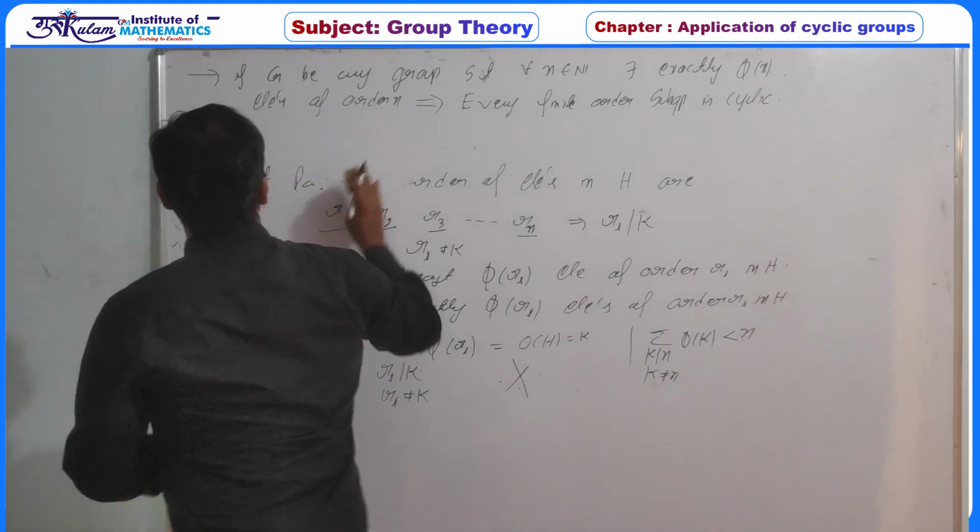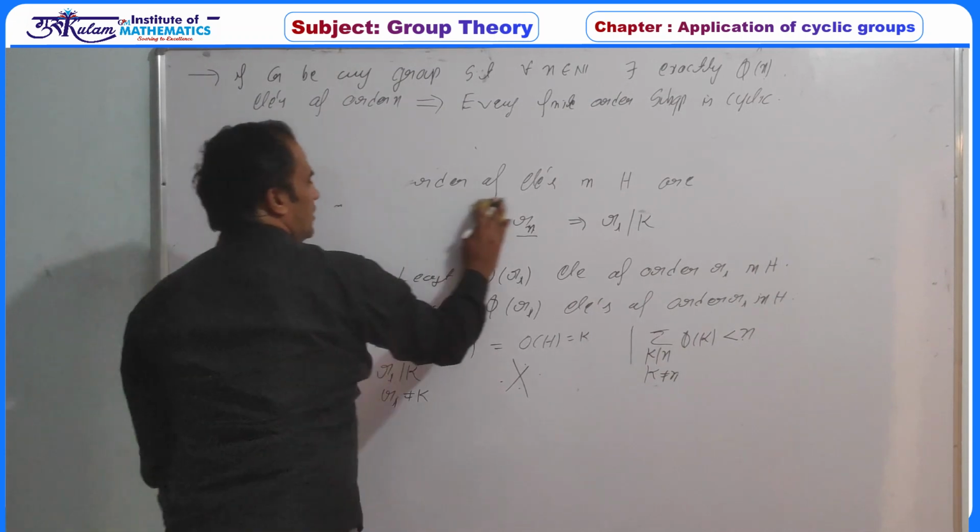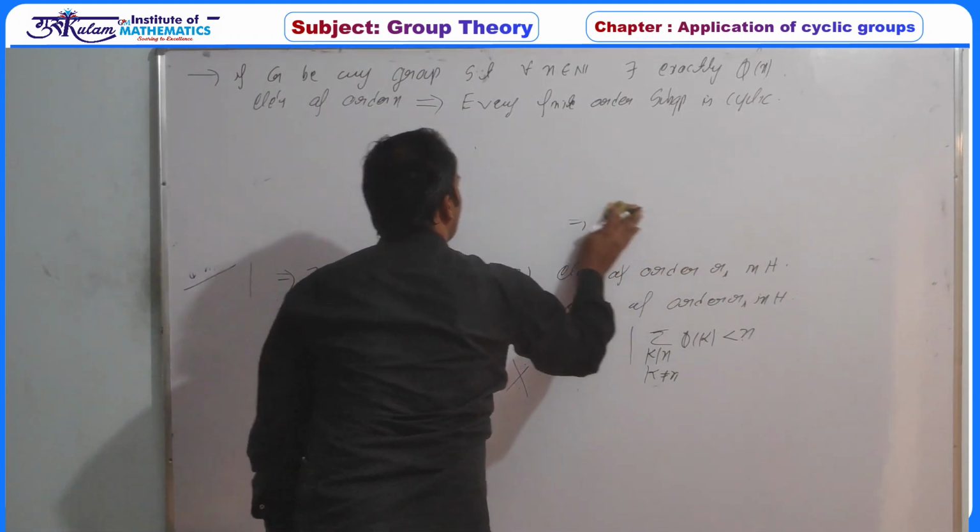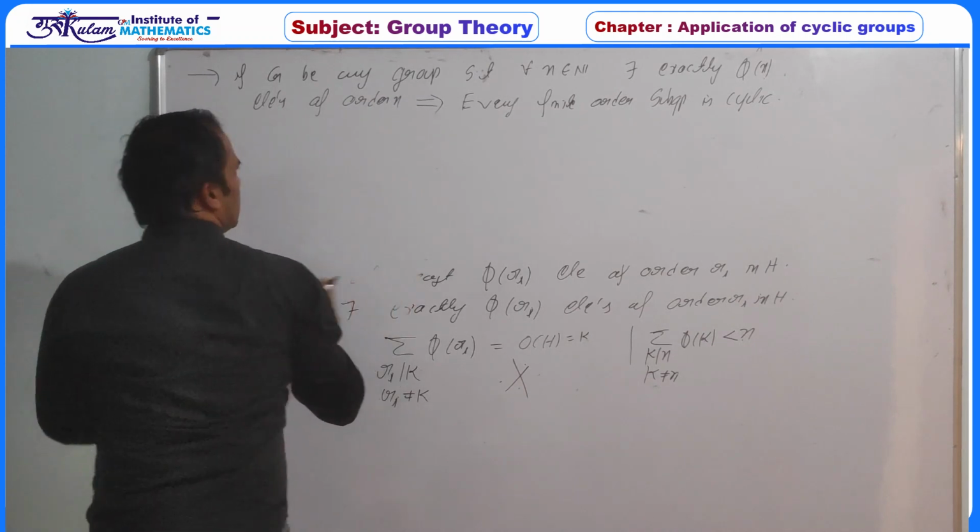So this one is an important property. G need not be cyclic, but every finite order subgroup of G must be cyclic.